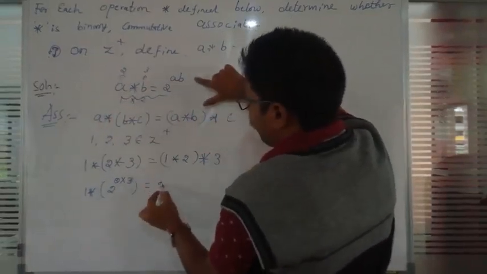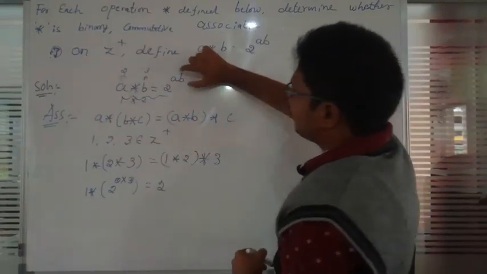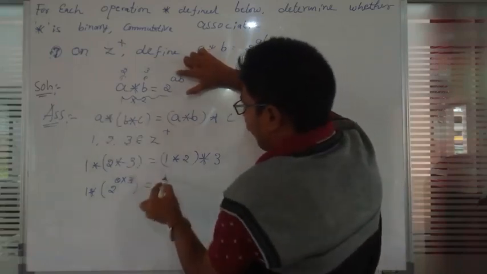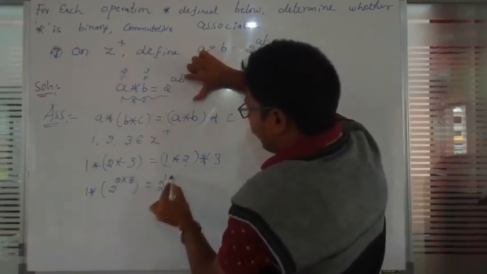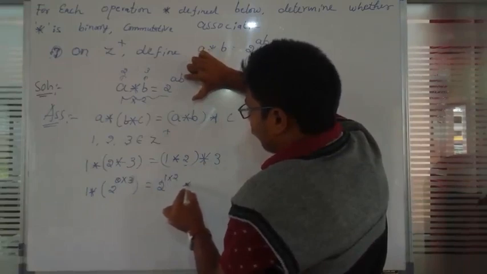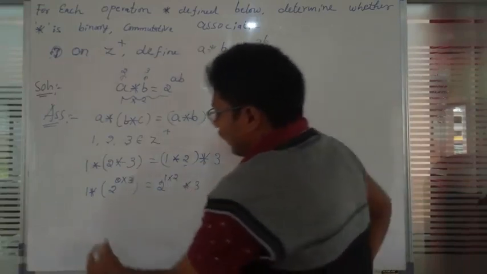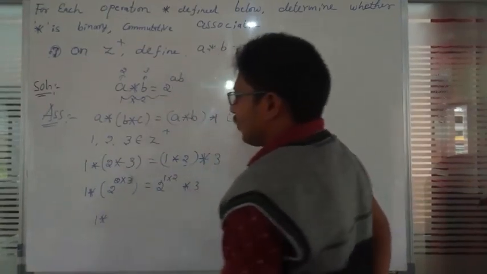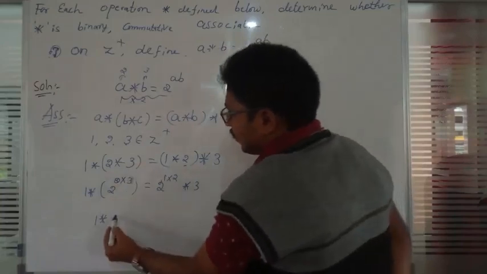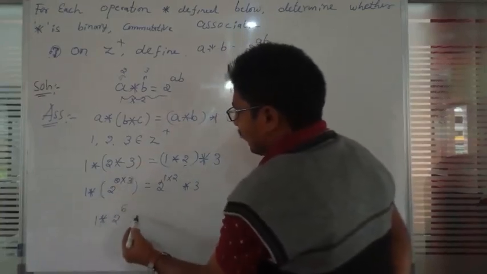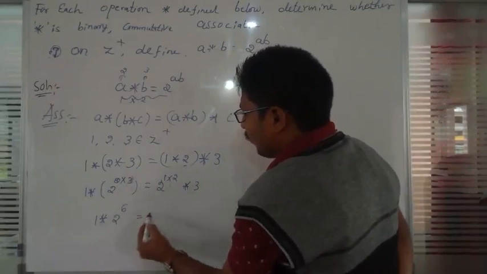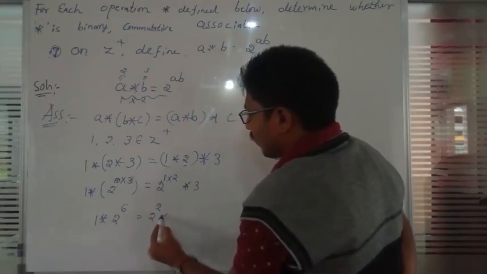What happens? 2 raised to 1 into 2 is 2 raised to 2, star 3. Next one, 1 star 2 is 2 raised to 2, and 2 into 3 is 6.